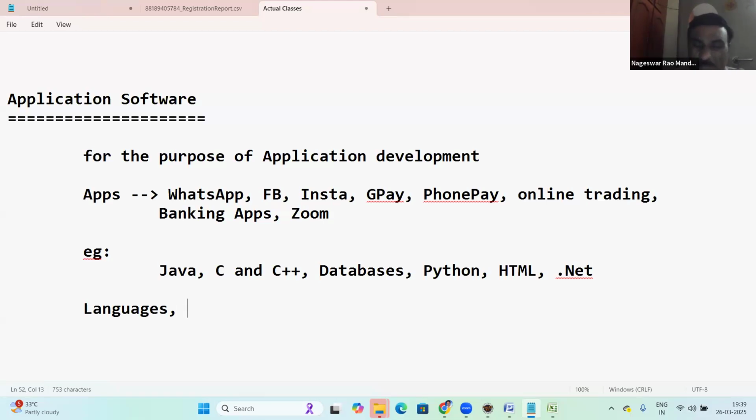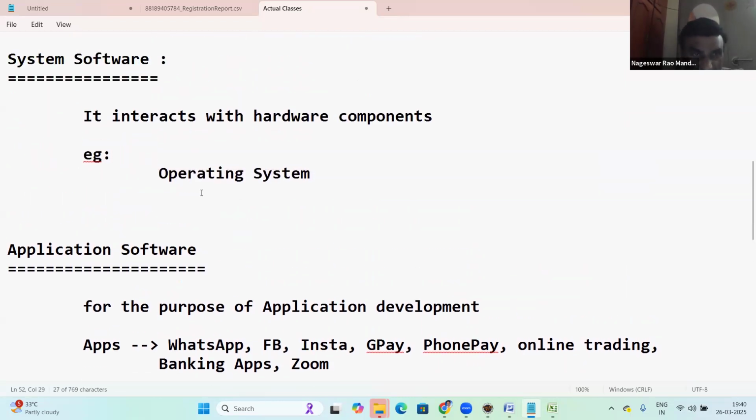There are many languages, and it's application software. There are many tools. Languages like Java, C, C++, Python, HTML, Perl scripting, JavaScript. Next, tools like data analytics tools, infrastructure related tools like AWS, DevOps. Next, big data tools, Hadoop related tools. Next, packages like MS Office, Oracle ERP, Tally. All these are application softwares.